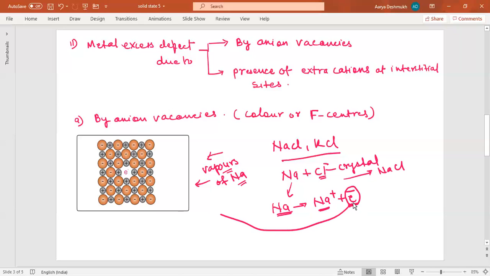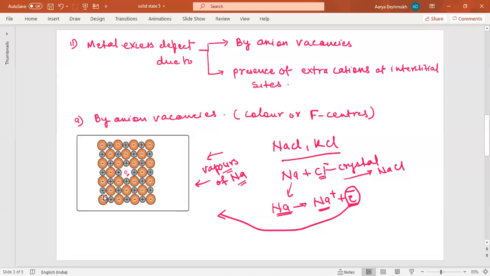This electron occupies this position here, and it diffuses into the crystal and occupies an anionic site. As a result, the crystal now has an excess of sodium.